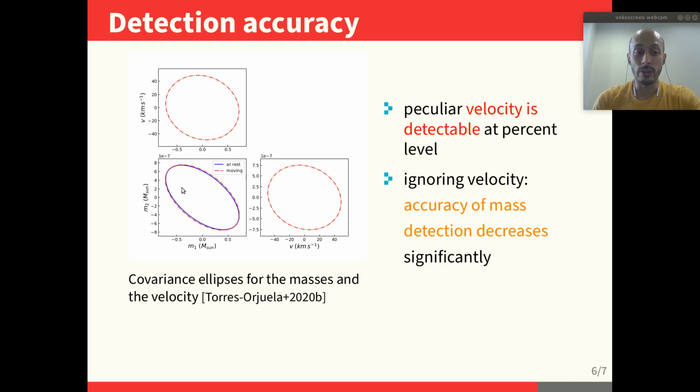So actually, if you are measuring these masses, but you are not considering the velocity, the bias or the error that you are causing in the detection of the masses is not of the order which is shown here, which corresponds to an order of around 10 to the minus 6. It's of 10 to the minus 3, so the error is 3 orders bigger than expected. So therefore, it is very important to really measure the velocity so we can also extract that information of the EMRI